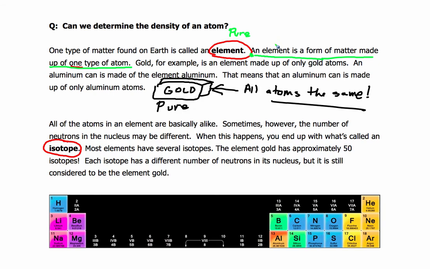We could just put here substance. Because if we're not talking about gold and we're talking about some other element, but a pure element is made up of one type of atom.